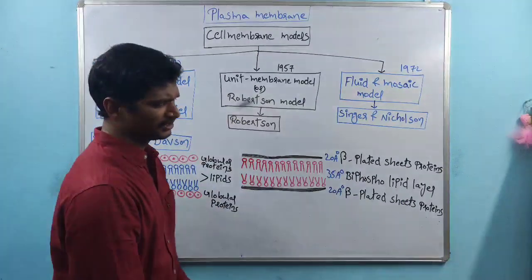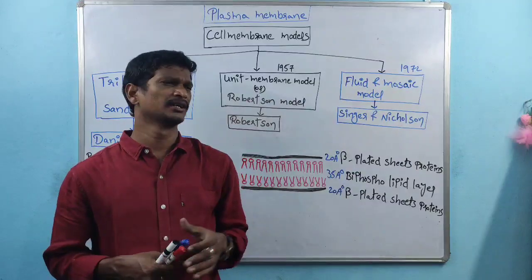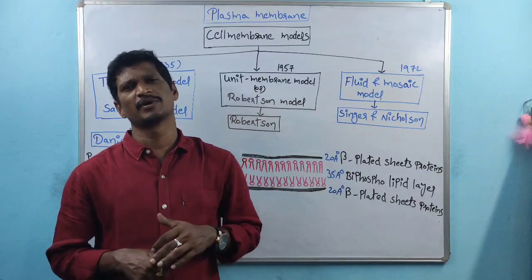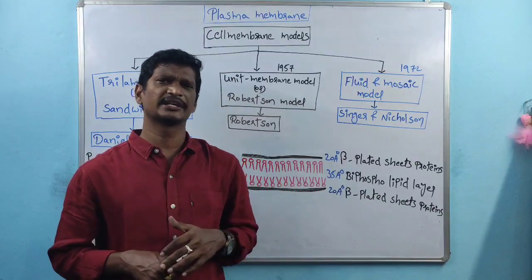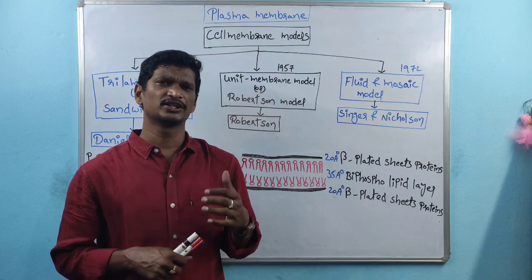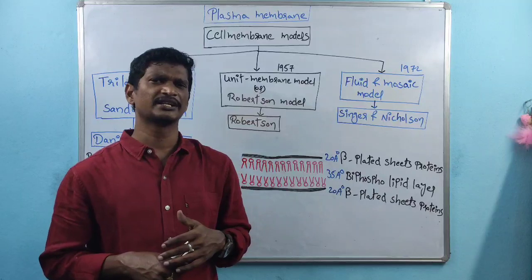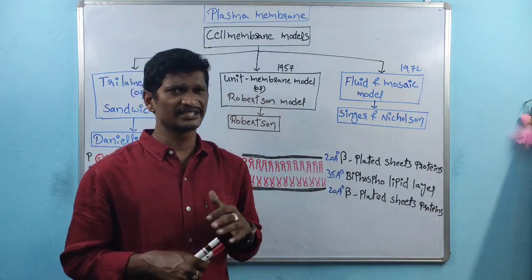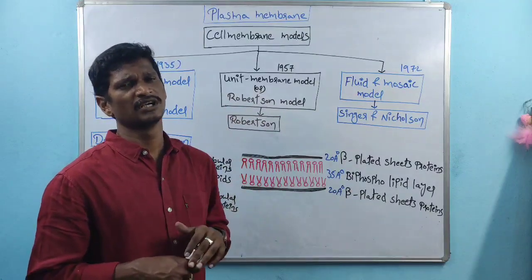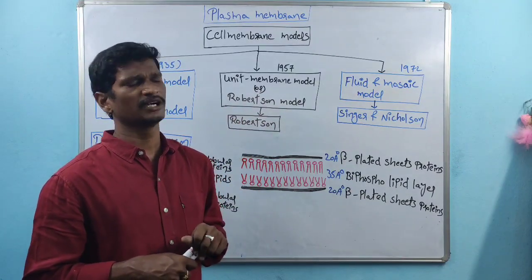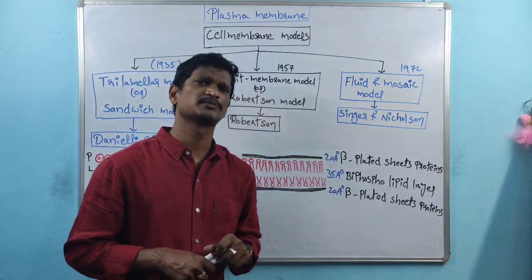Coming to the next topic, the cell membrane models. In history, different theories explained the cell membrane structure or plasma membrane structure. All these theories try to explain how the proteins and lipids are arranged within the plasma membrane. At the same time, the main theme of these models is to explain the semi-permeability of the plasma membrane.